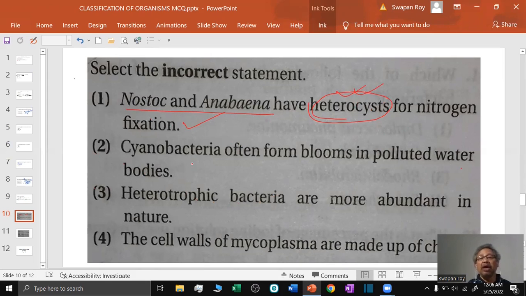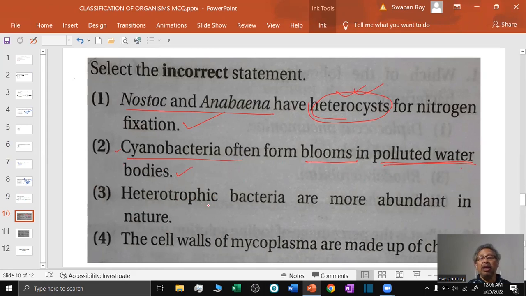Number 2, cyanobacteria often form blooms in polluted water bodies. The heavy growth of cyanobacteria causes the blooming, and it pollutes the water. Sometimes it secretes some poison also and kills aquatic animals like fish. So this is also true.